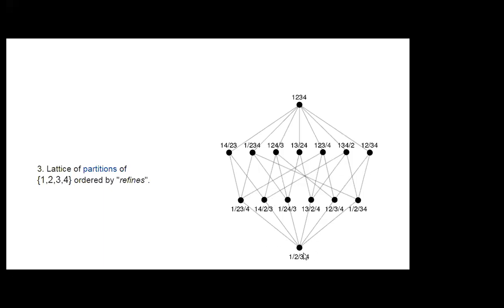Single elements 1, 2, 3, 4 will be there. After that, combinations of these will be there: 1 2, 1 3, 1 4, 2 3, 2 4, and 3 4. After that, these might be there.